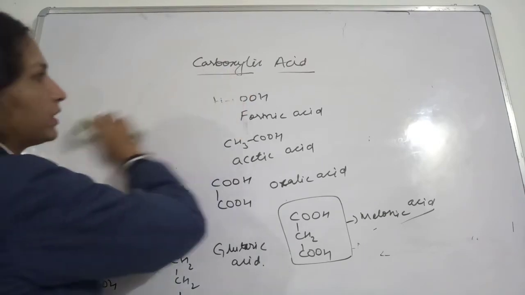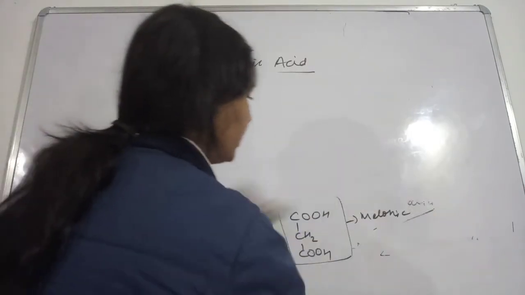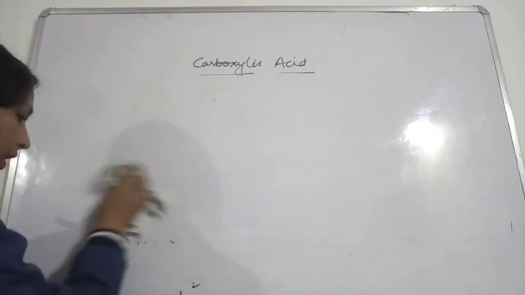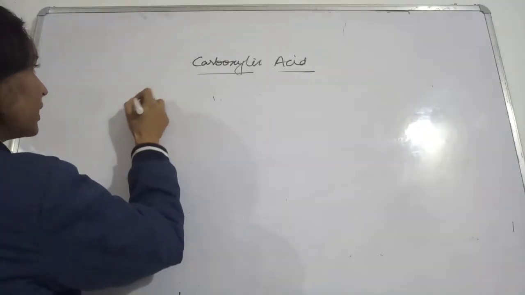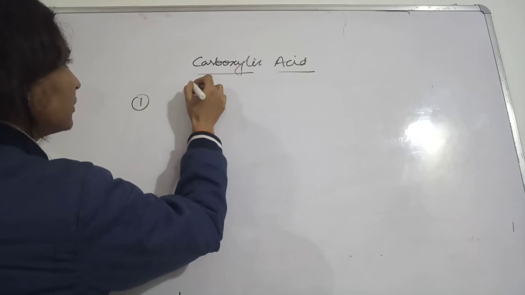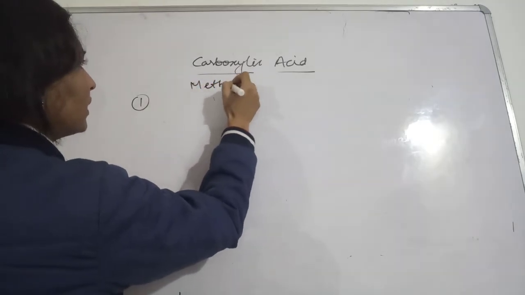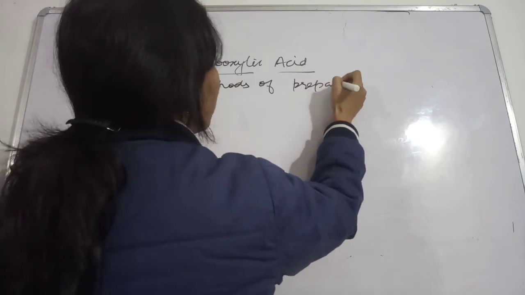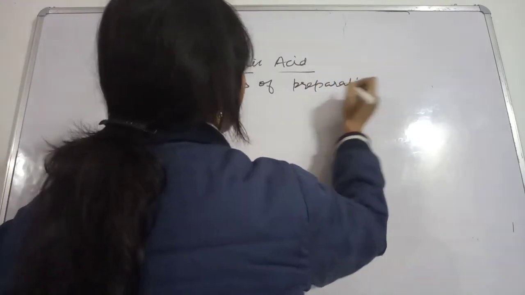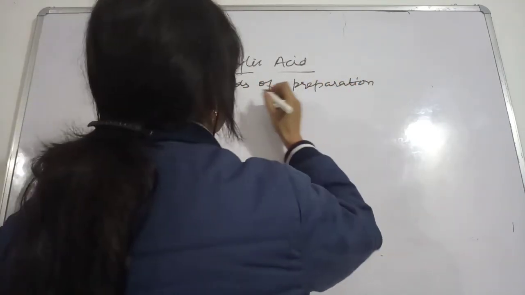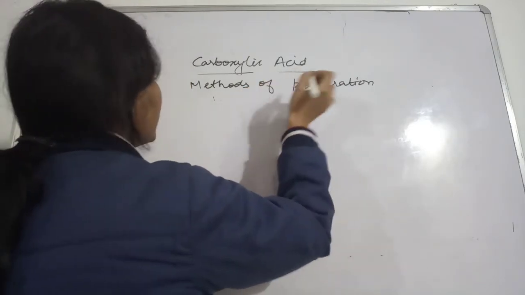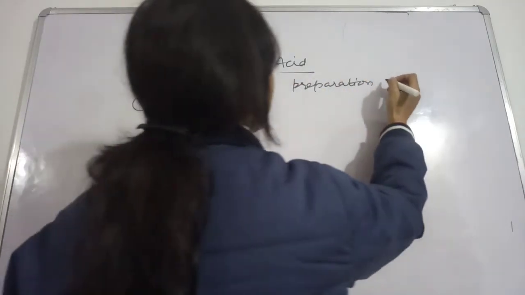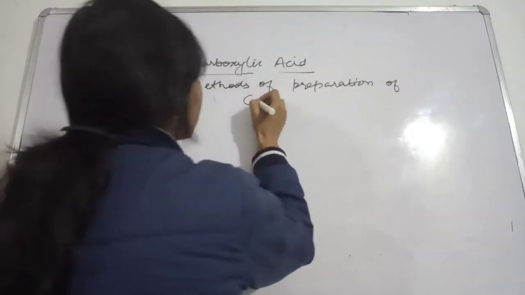Let's start methods of preparation of carboxylic acid. Now let's start the first method. If you want, you can write down methods of preparation of carboxylic acid. There are many methods, very easy ones. We have already learnt about this, so we will go very hurriedly.